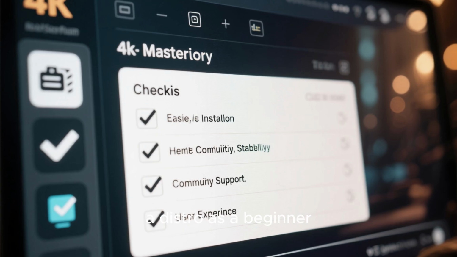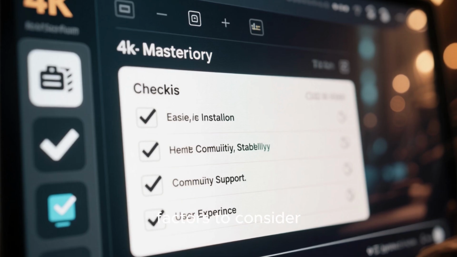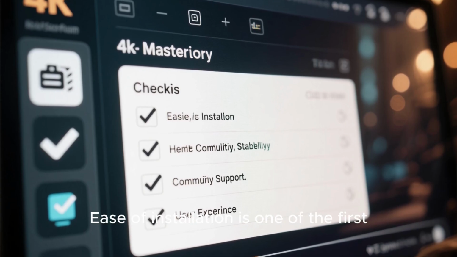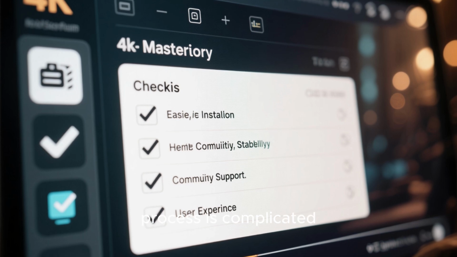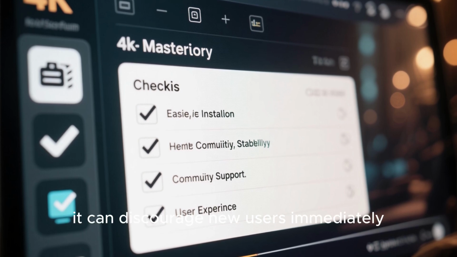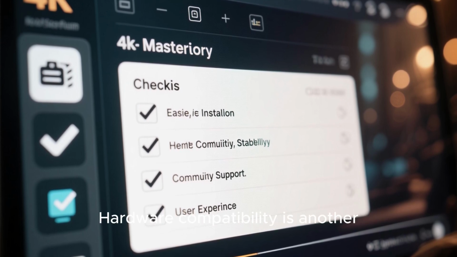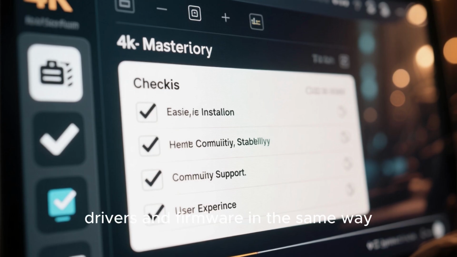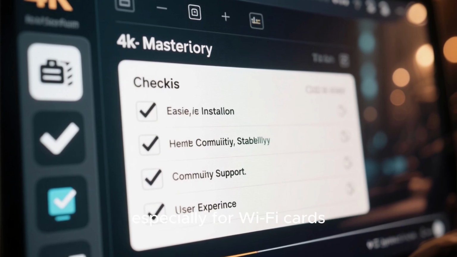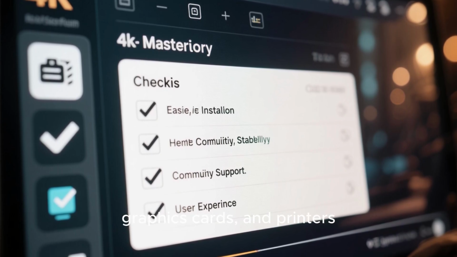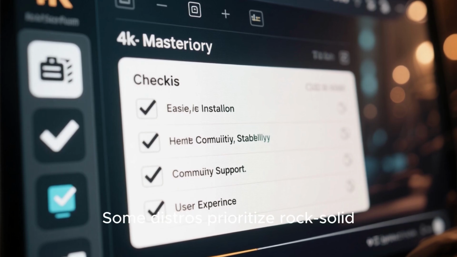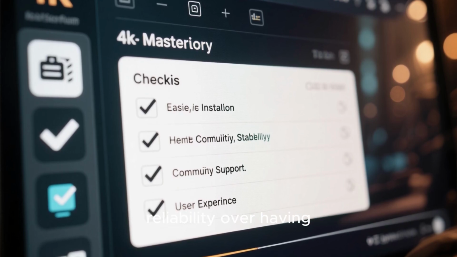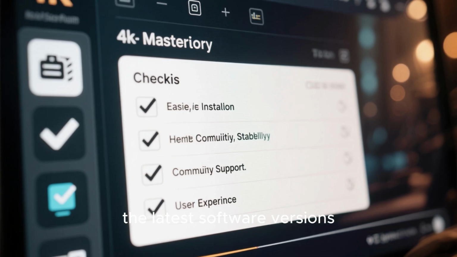When you're choosing a distro as a beginner, there are several key factors to consider. Ease of installation is one of the first. If the installation process is complicated, it can discourage new users immediately. Hardware compatibility is another. Not every distribution handles drivers and firmware in the same way, especially for Wi-Fi cards, graphics cards, and printers. Stability matters as well. Some distros prioritize rock-solid reliability over having the latest software versions.